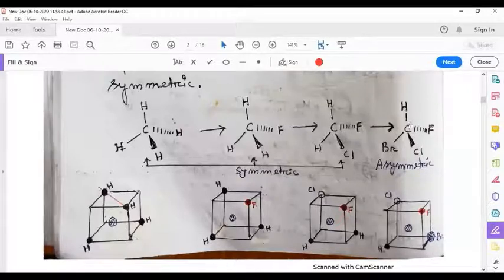And next, if we substitute one more hydrogen, let's say by bromine, then we cannot have any planar symmetry here. Now there is no longer planar symmetry in this molecule.